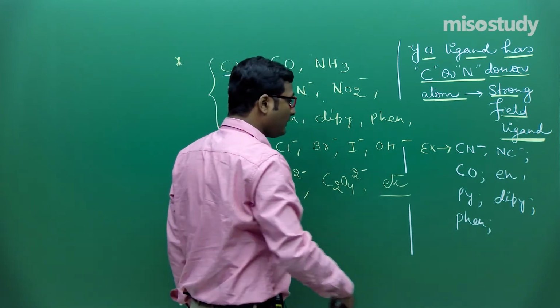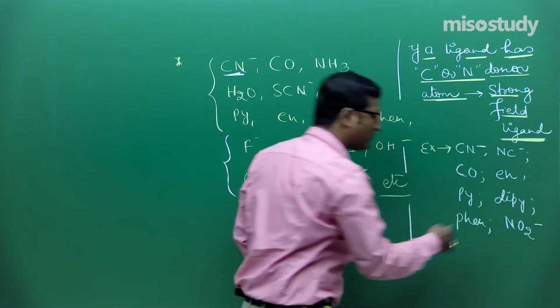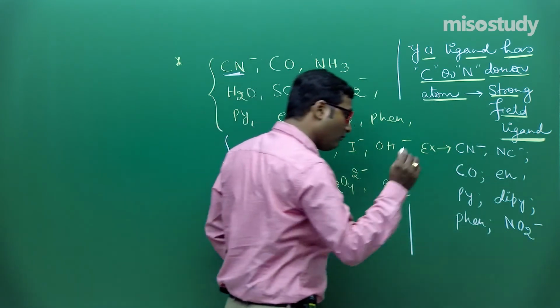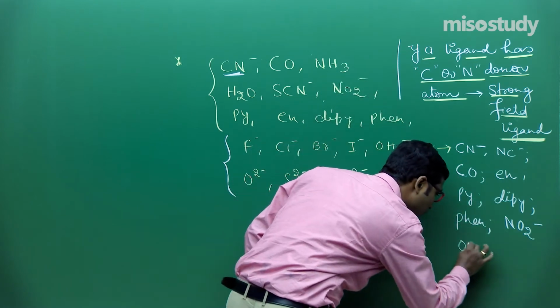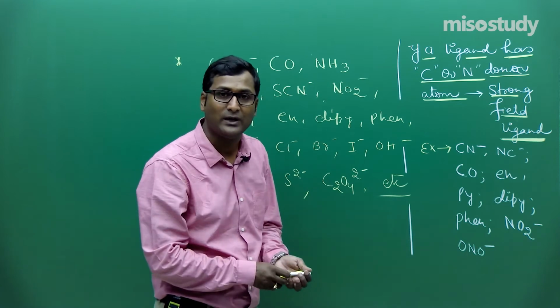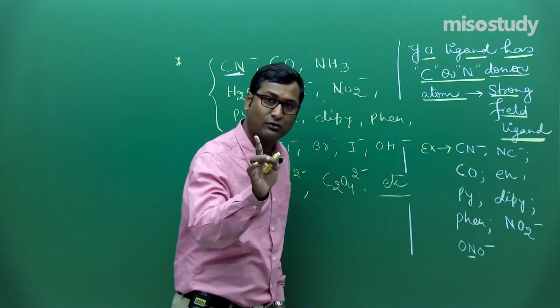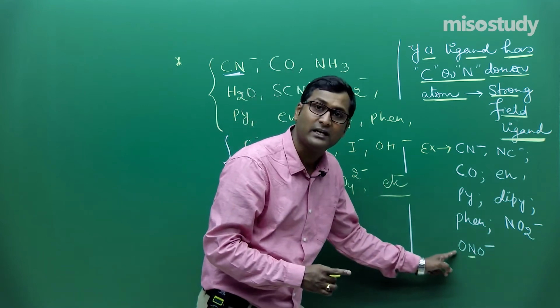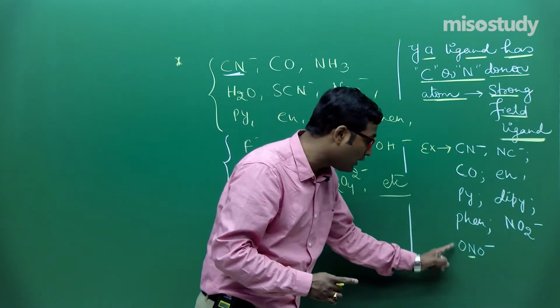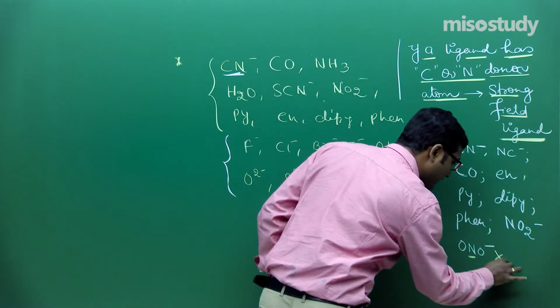Now if I talk about NO2 minus, here nitrogen is the donor atom. Now if I write ONO minus, tell me, friend, what will happen? There is a presence of nitrogen, but here oxygen is the donor atom, so it will not be considered a strong field ligand.